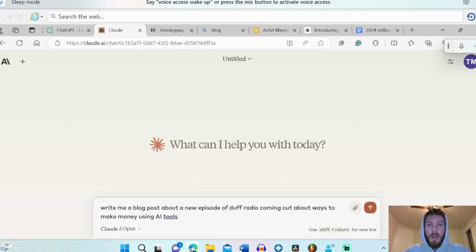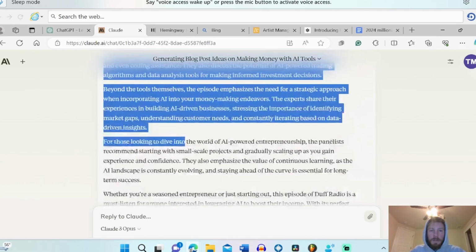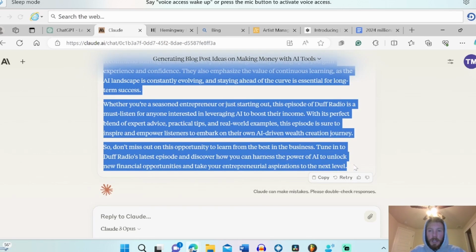So for example, I can use Claude to write a blog post. In this example, we'll talk about a new episode of Duff Radio coming out about ways to make money using AI tools. So after a few minutes, we have our blog here. And what I do next is edit.